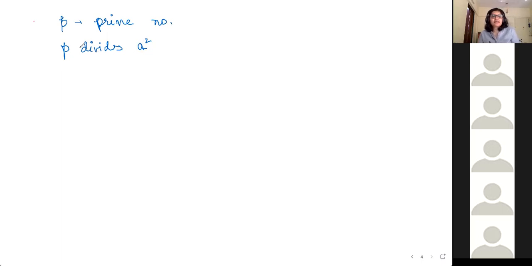So the statement is that if P is a prime number and P divides A square, then P divides A. So if this condition is fulfilled, then P will also divide A. So that's what you have to prove. To prove is the fact that P divides A.